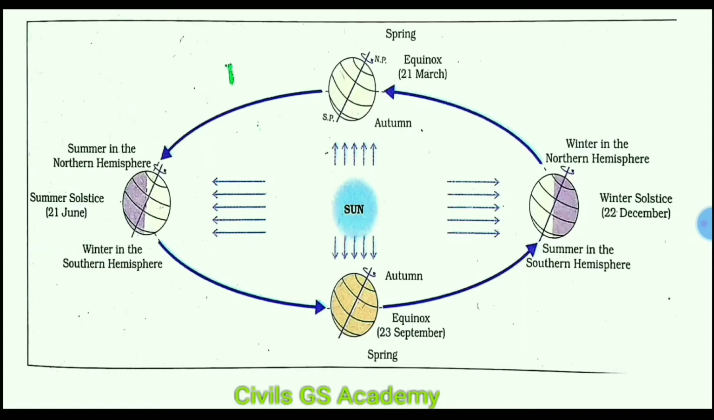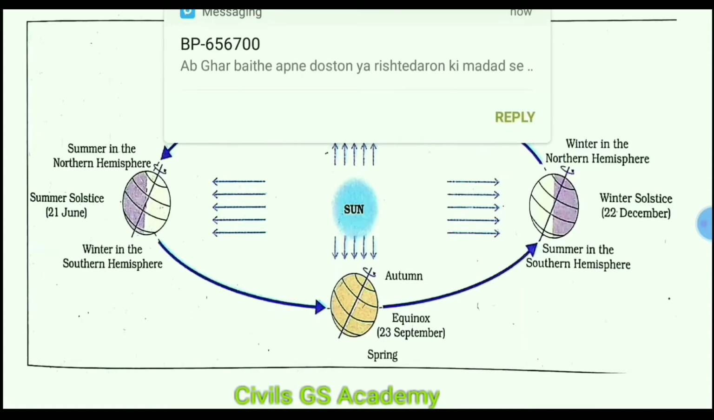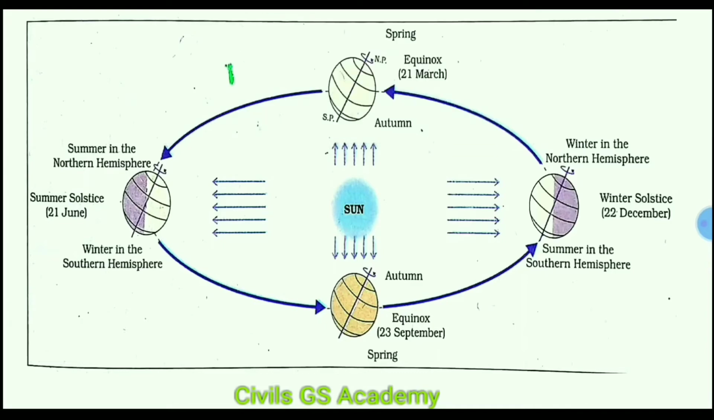And what happens in the northern hemisphere at that time? In the northern hemisphere, the situation is reversed. The area between the Arctic Circle and North Pole has 24-hour night. See in the figure here. So in the southern hemisphere it is summer season, and in the northern hemisphere it is winter season. Days are longer and nights are shorter in the southern hemisphere, and in the northern hemisphere the situation is reversed.